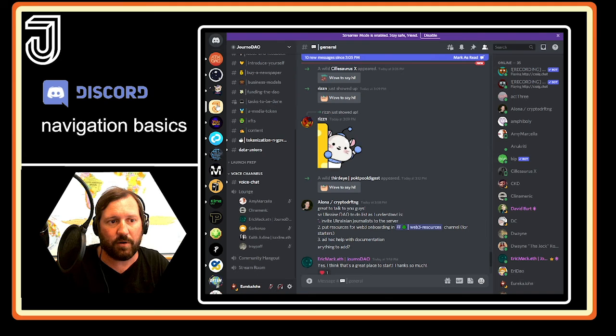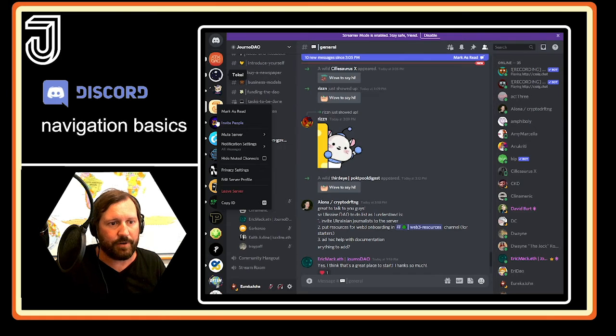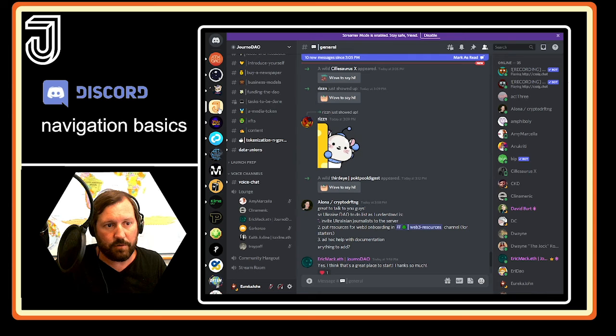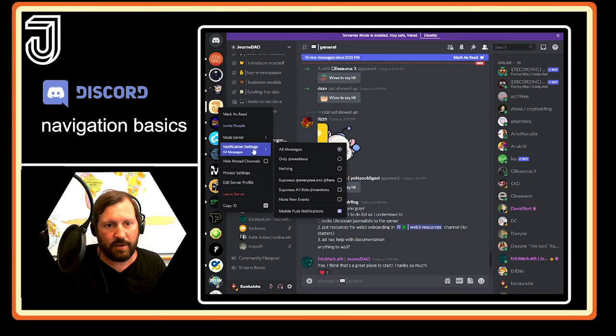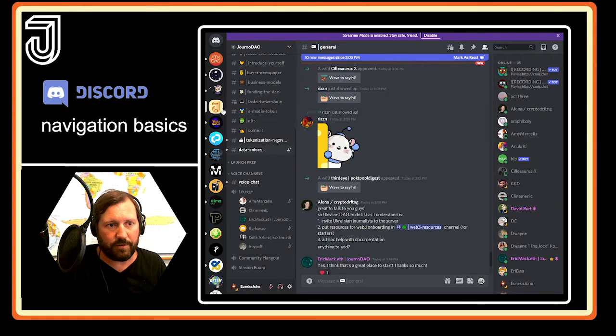So for instance, you go on the server and look over here on the left, you'll see all the different servers that I'm a part of. And this is how you click on the one that you want to see. JournoDAO is this one right here. So I right click on the server, and I can mute the server to not get any notifications from the server, or I can go into my notification settings, and by default, whoops.